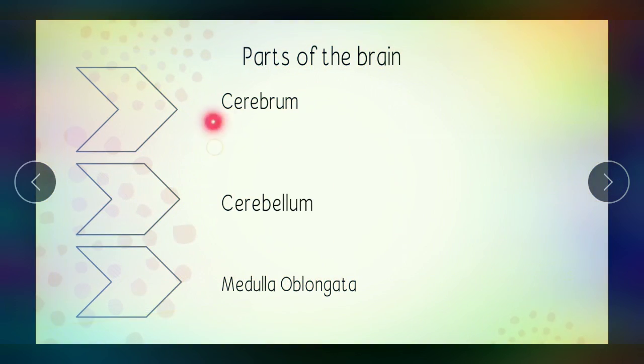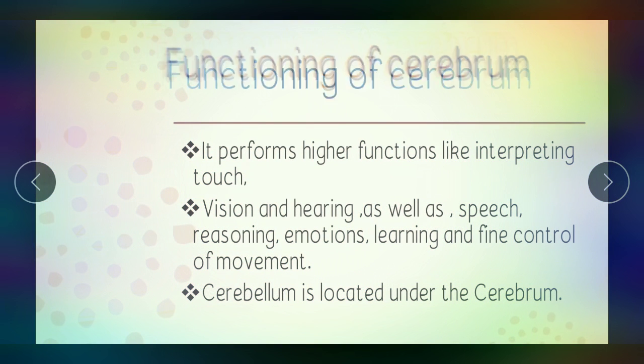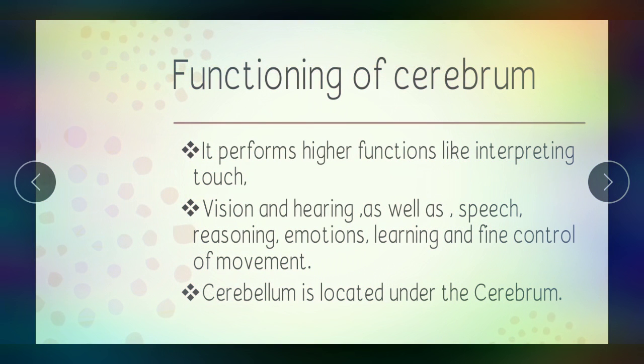There are three parts of the brain: the cerebrum, the cerebellum, and the medulla oblongata. We are going to learn about them. Cerebrum. What is the functioning of the cerebrum? It performs higher functions like interpreting touch, vision, and hearing, as well as speech, reasoning, emotion, learning, and fine control of movement. The cerebrum is located above the cerebellum.